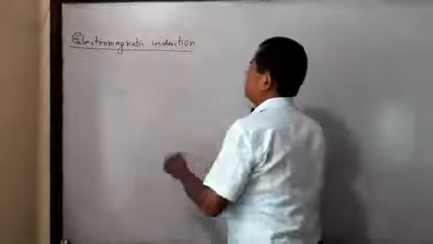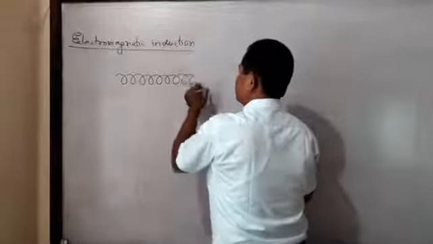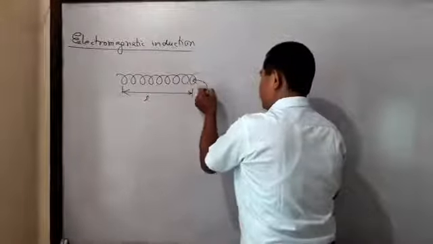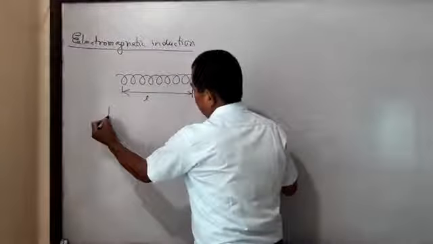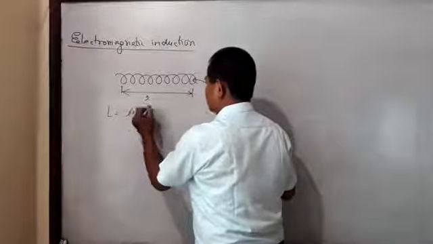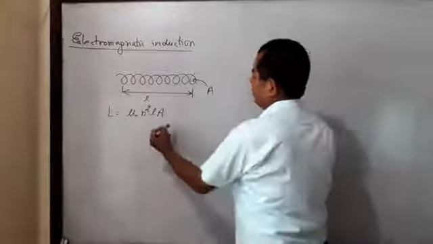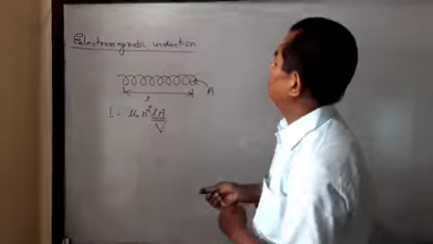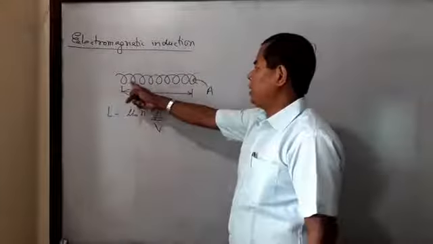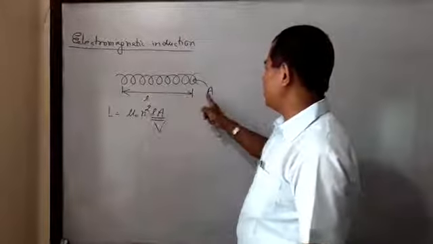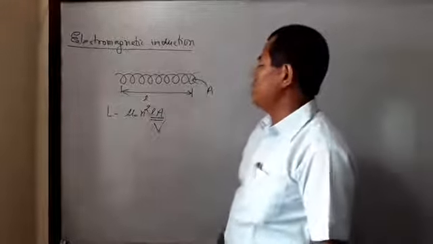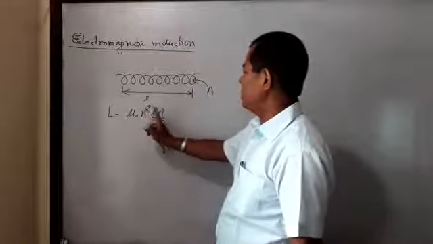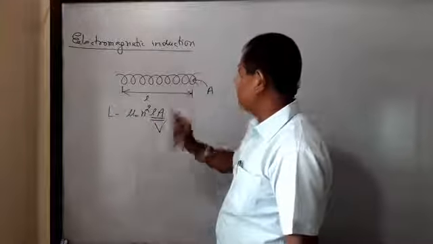Say this is a coil whose length is equal to L, and the area of each turn of the coil is A. Then, as you studied, the coefficient of self-inductance is equal to μ0 N² L A. Here L into A is the volume of the coil: length into cross-section equals volume.